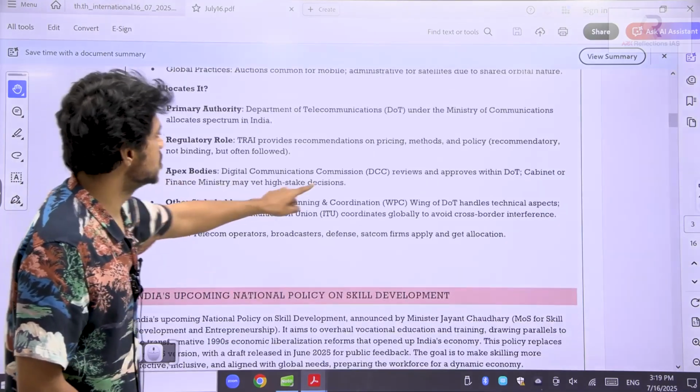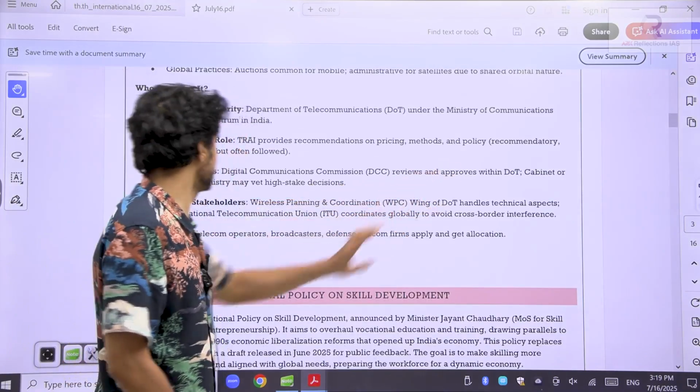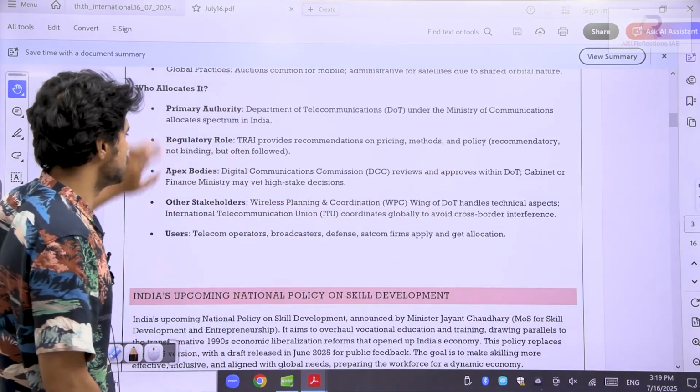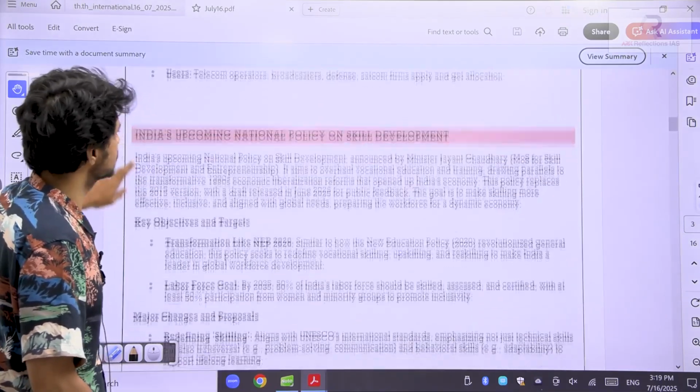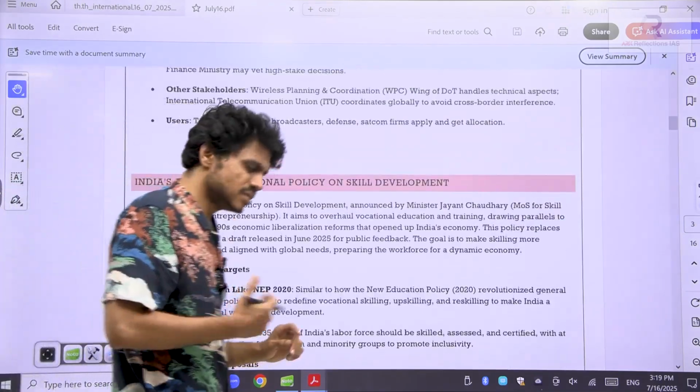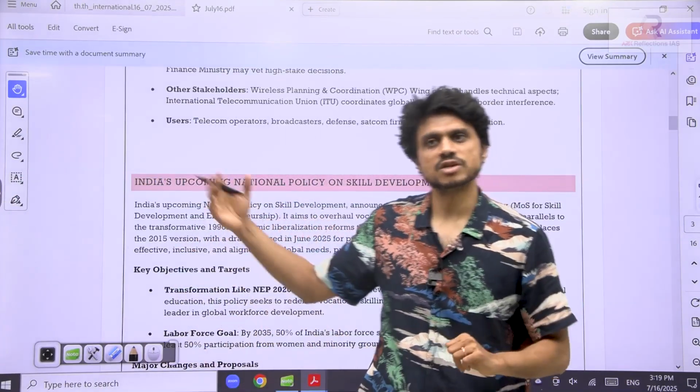Okay, see here, the Digital Communication Commission reviews and approves within the DOT. Then finally, the body that will approve is the DOT. That's it. That is the news. So we will see about the further process.